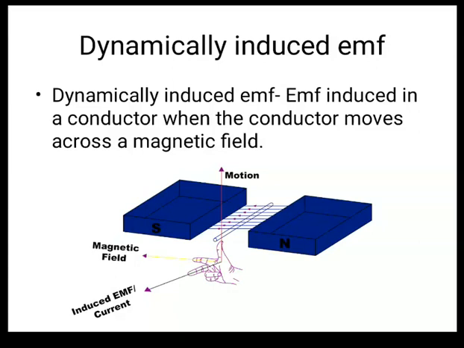Okay. So let's come to the topic. What is dynamically induced EMF? Dynamically induced EMF is induced in a conductor when the conductor moves across the magnetic field. Okay. So here you can see that we are applying Faraday's first law, right? That conductor is cutting the flux, and according to Faraday's law, if the conductor cuts the magnetic flux, EMF is induced in the conductor, right?